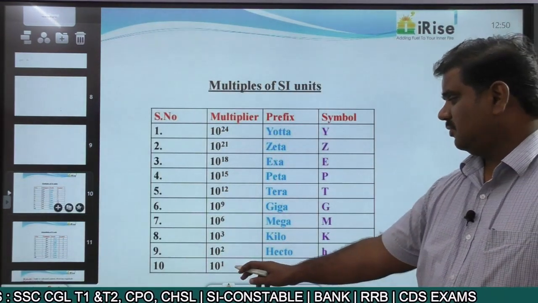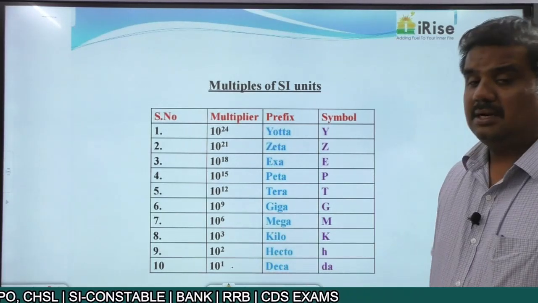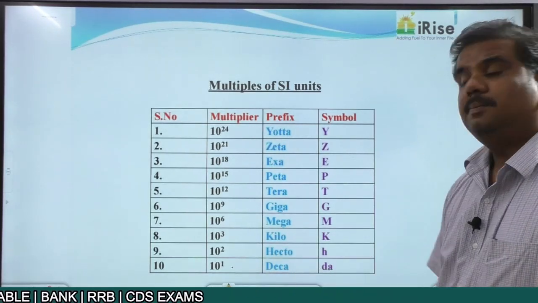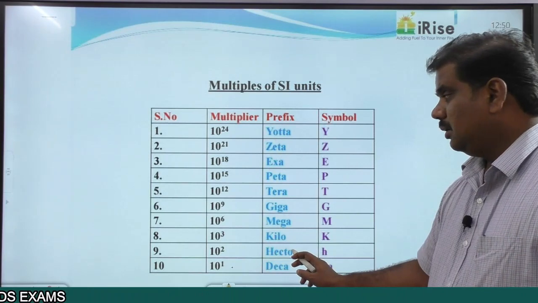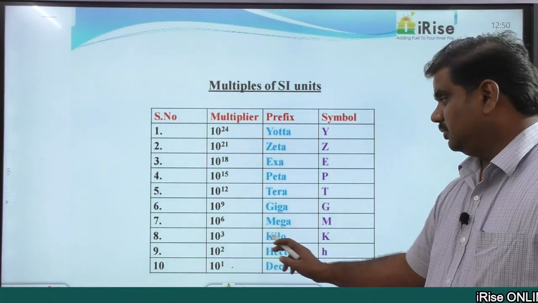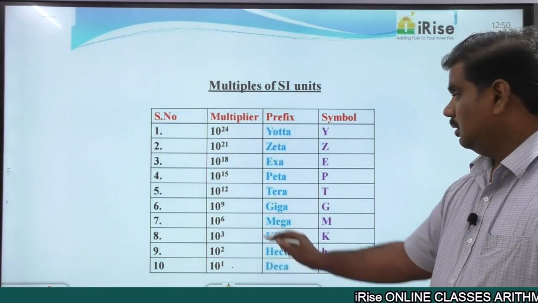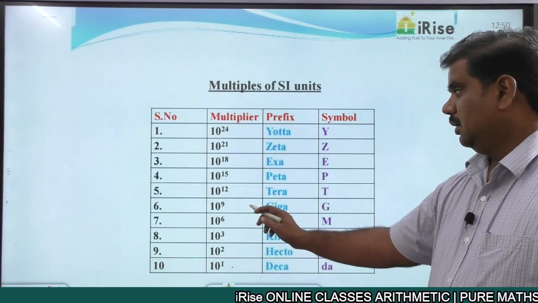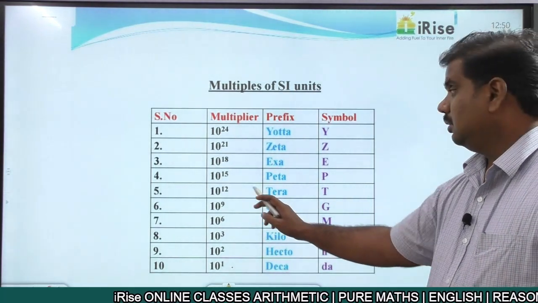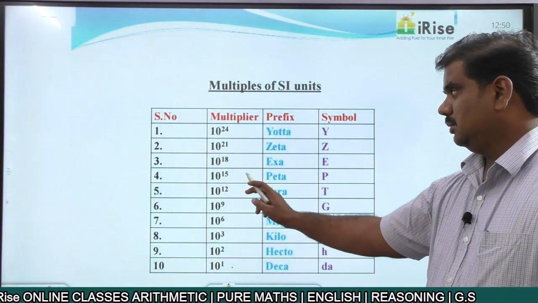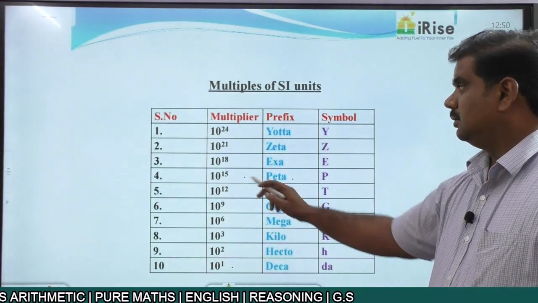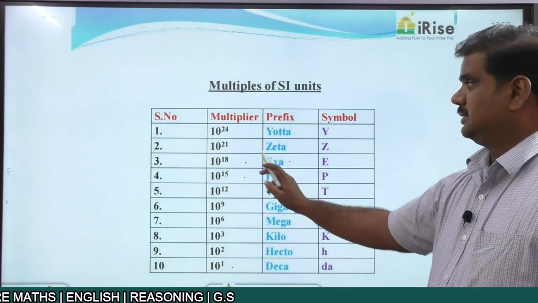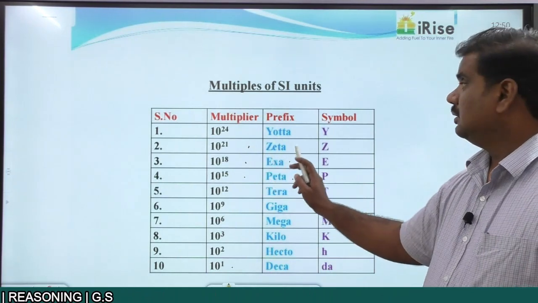When I'm talking about the case of 10 power 1, I call it decameter or simply deca. 10 square, hecto. 10 power 3, kilo. 10 power 6, mega. 10 power 9, giga. 10 power 12, tera. 10 power 15, peta. 10 power 18, exa. 10 power 21, zeta.